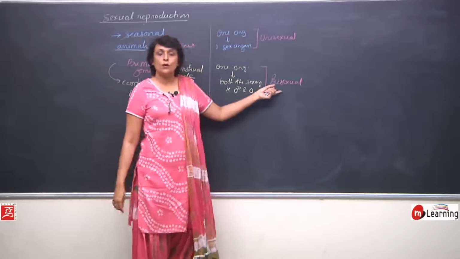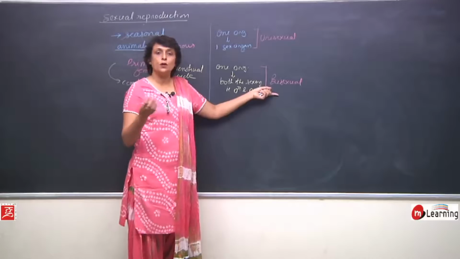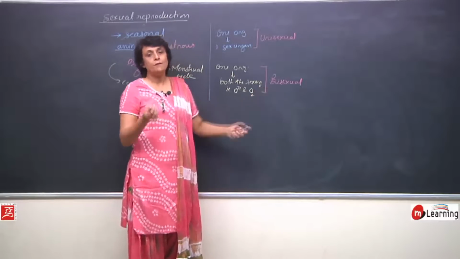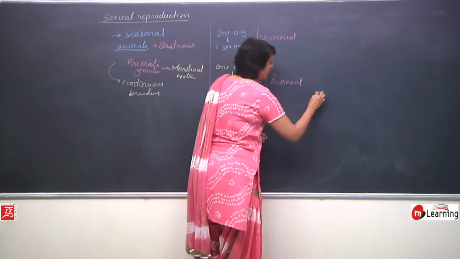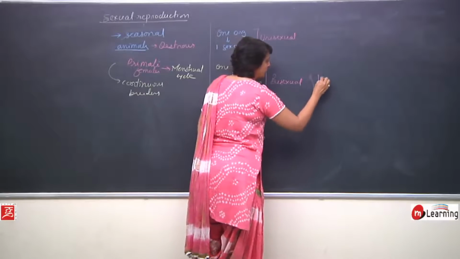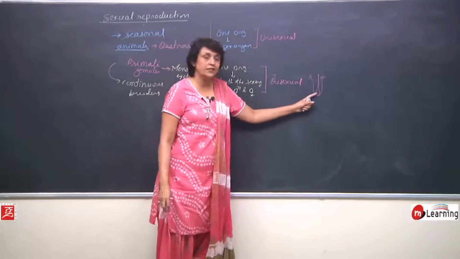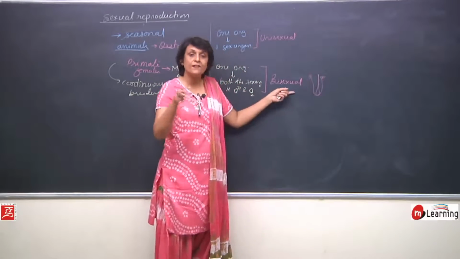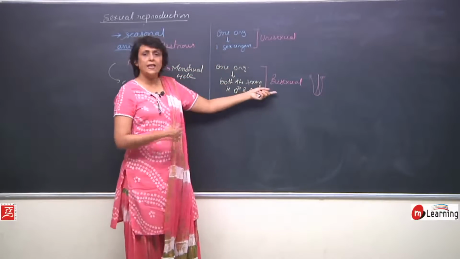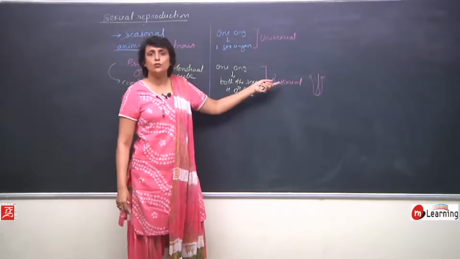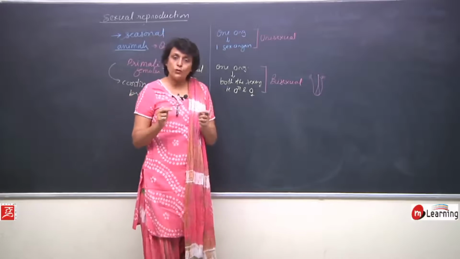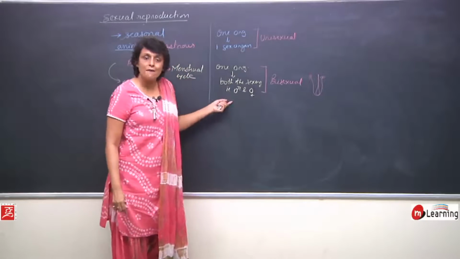Amongst bisexual organisms, we normally take the example of flowers or plants where a flower has both the sex organs. When we draw a typical flower, in the middle part we draw the ovary with stigma and style, and we also make these anthers. So, here there is a female reproductive part and a male reproductive part in the same flower of the same plant. Such are bisexual ones. So, you can write any common example like your China rose, all of them are bisexual, where one flower or one plant produces both the types of gametes, male gametes as well as female gametes.